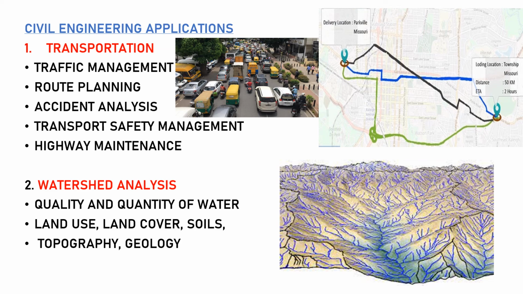Then we have land use, land cover and soil. In land use we can find how much of the area is covered with industrial area, how much is populated area, and how much is residential area. Then we have topography. We can create topo maps from these softwares. Then we have geology. Geology means the soil below the earth, what type of soil is available.